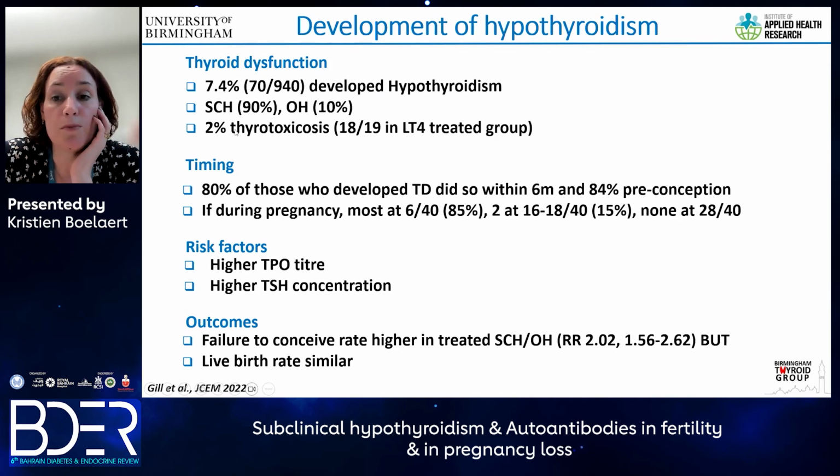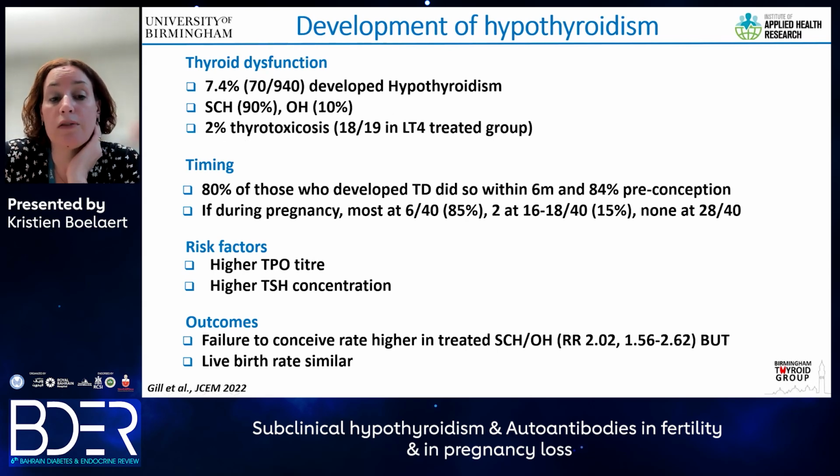We also found that 2% of women developed thyrotoxicosis, and this was, unsurprisingly, particularly in those women who were treated with levothyroxine. So 18 of the 19 patients who developed thyrotoxicosis had actually undergone levothyroxine treatment. So when those women developed thyroid dysfunction, 80% of them did this within 6 months of entry into the trial, and the majority of them had this done pre-conception.